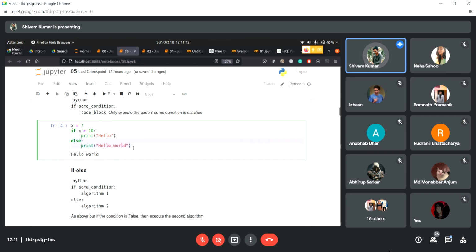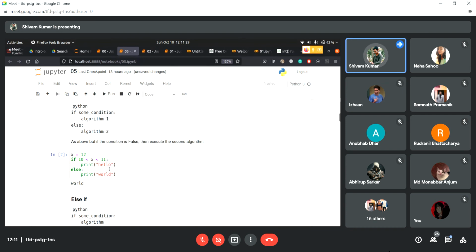This is what I'm telling the Python interpreter: if the if statement is not working, if this condition does not work, please do this. Just print hello world. We'll just try this. It's printing hello world because this condition is not matching. Okay, so we're done with if else.